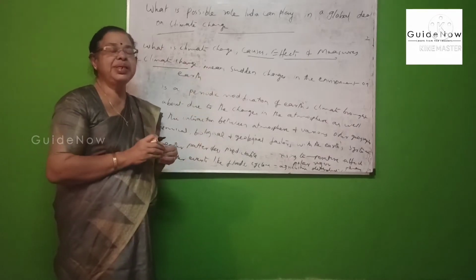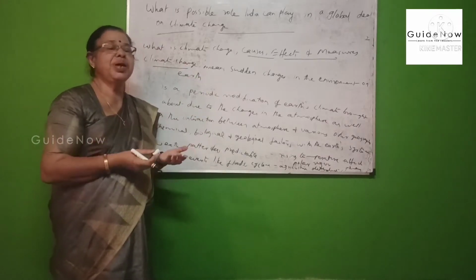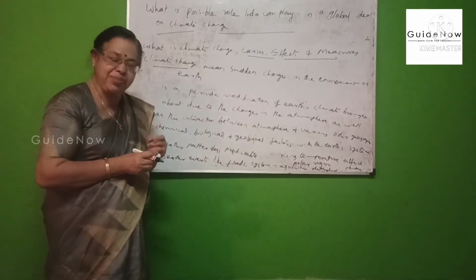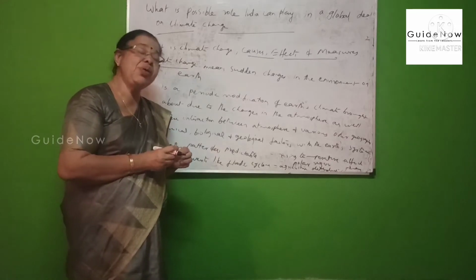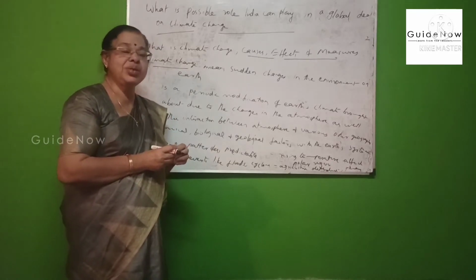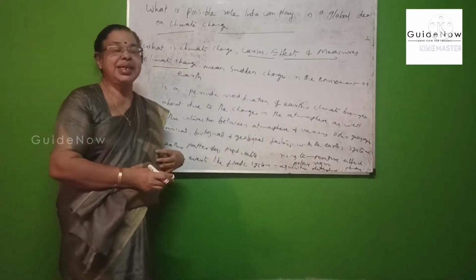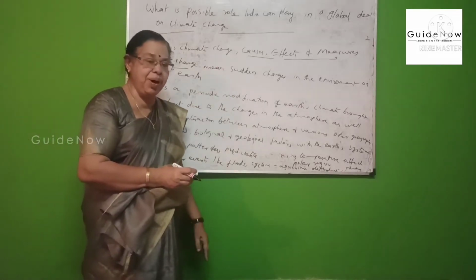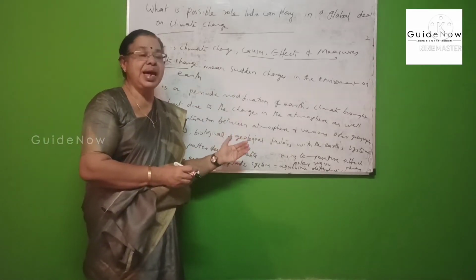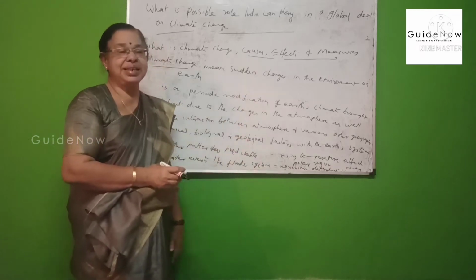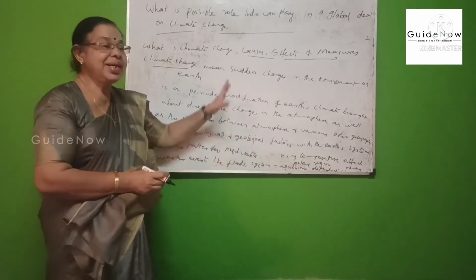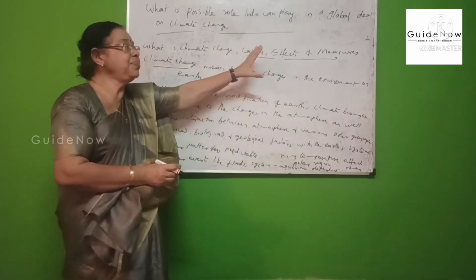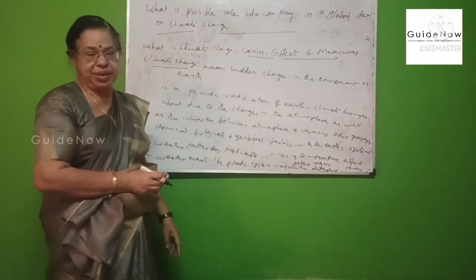In order to explain this question, first, what is meant by climate change? What are the important causes of climate change? Then, what are the important effects or consequences of climate change? And last is the role, initiatives or measures taken by the Government of India and at the international level. These are the main components included in this question, that is, the role of India in the global deal on climate change.